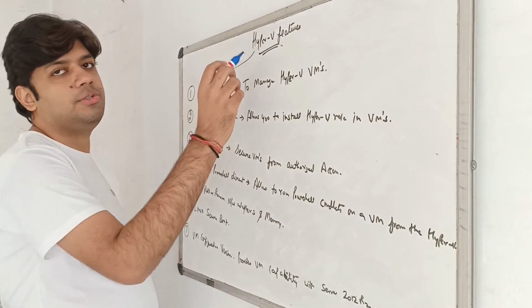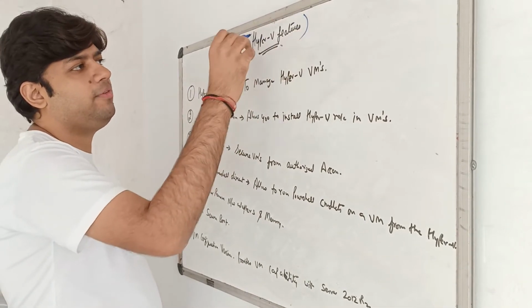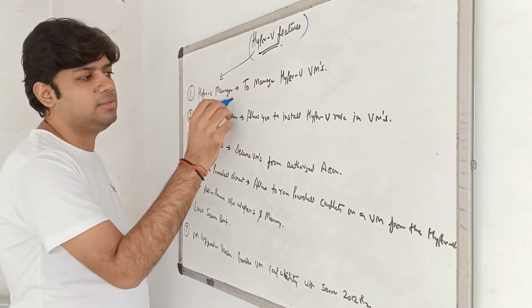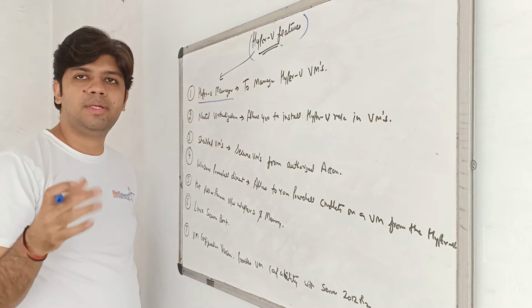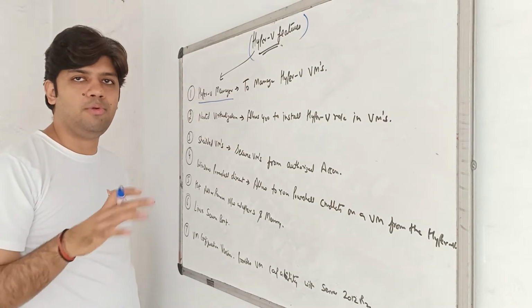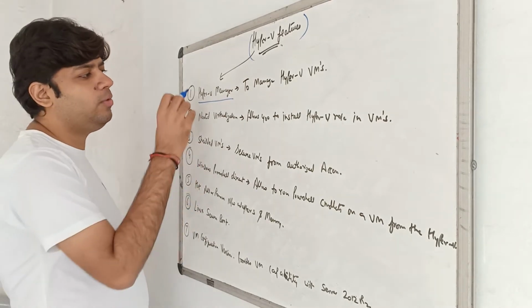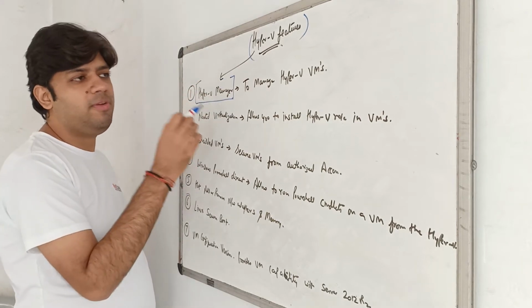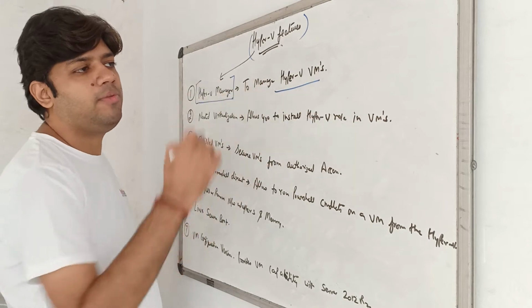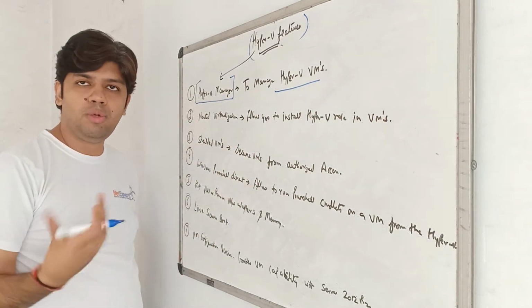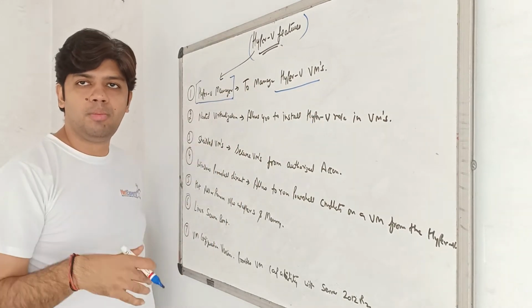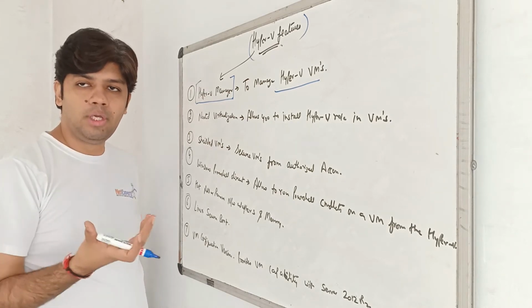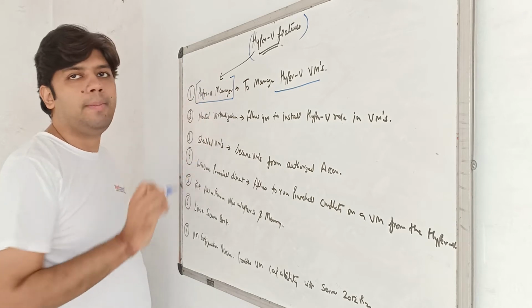Now we'll talk about the features. What Hyper-V features does it provide? Number one is Hyper-V Manager. When you install the Hyper-V role in Server 2019 or 16 or 12 or 8, any server, Hyper-V Manager is automatically installed. Through Hyper-V Manager we can manage Hyper-V virtual machines. If you want to create a virtual machine, delete or modify virtual machines, configure storage, or configure networking on Hyper-V, we can use Hyper-V Manager.